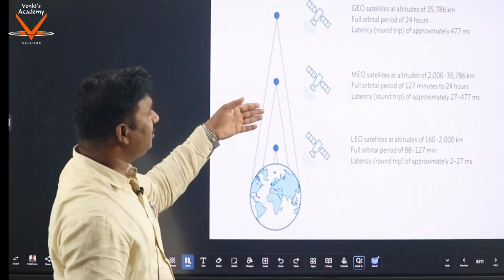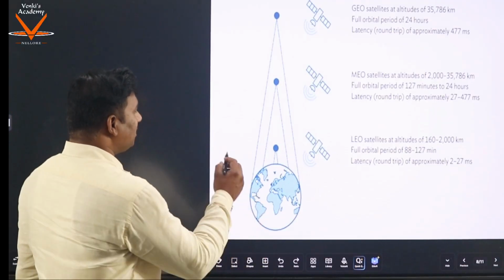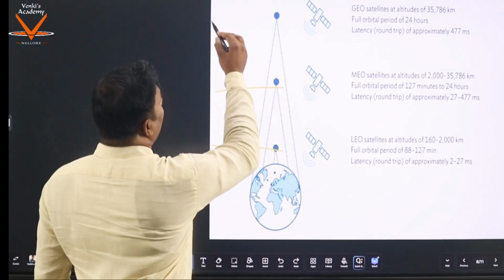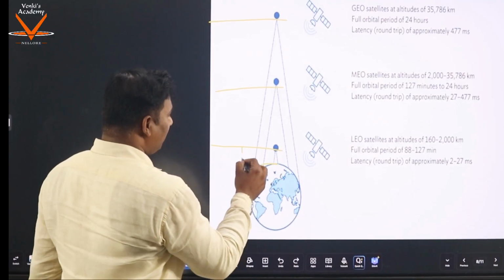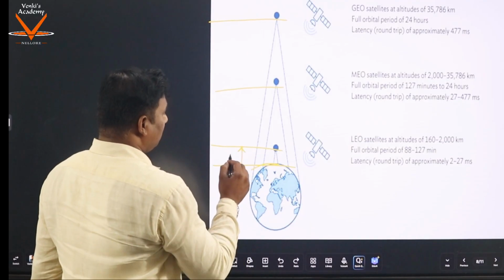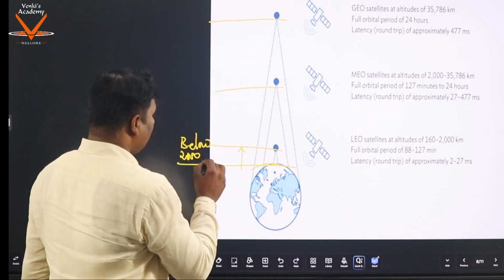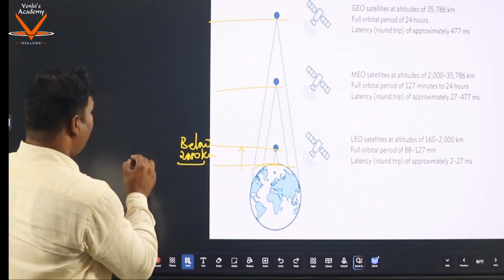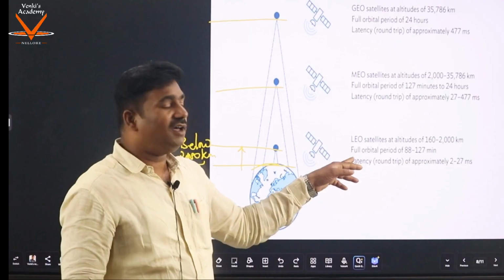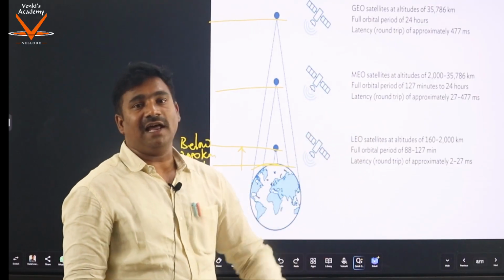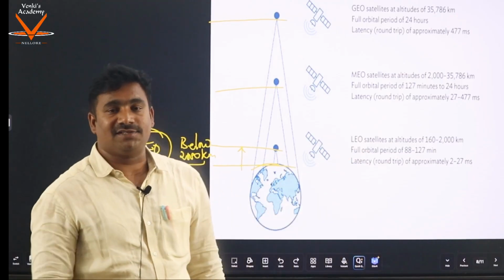So next you see this, this is one classification based on the altitude. Altitude means height. If this height from the earth's surface is below 2,000 kilometers, we call it LEO. LEO stands for Low Earth Orbit satellites.